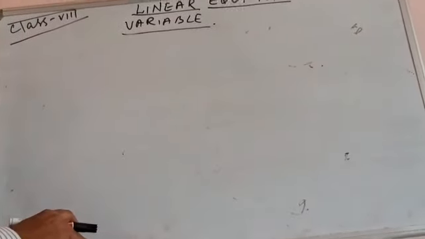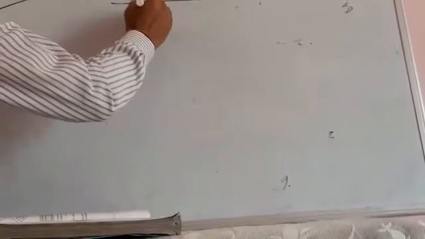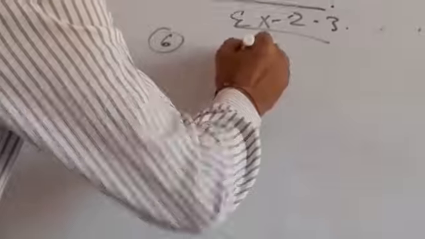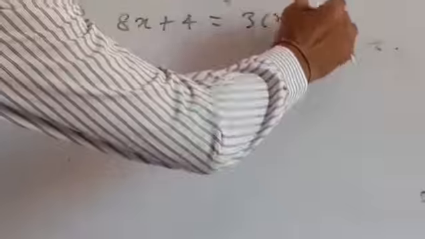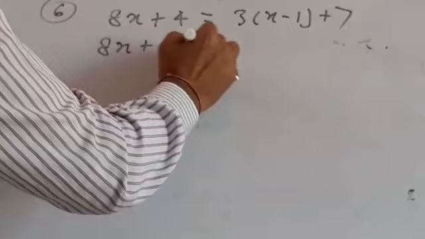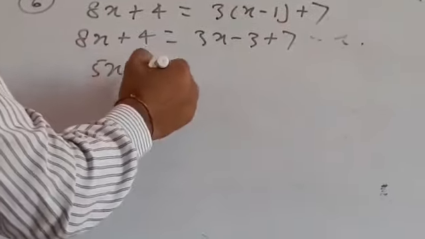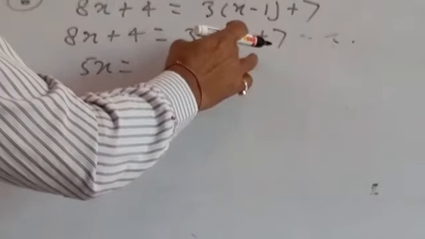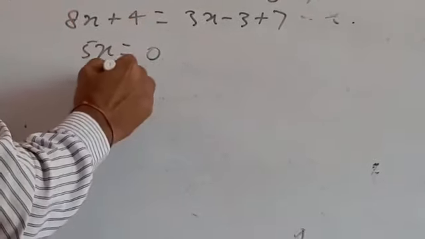Let us take the sixth part of exercise 2.3, question number 6. 8x plus 4 is equal to 3 into x minus 1 plus 7. I don't feel you'll have any problem. This is 8x plus 4. Now you may have 3x minus 3 plus 7. So this would come here. So 5x is equal to what? 5x is equal to 4 minus 4, 0. So x is equal to 0.